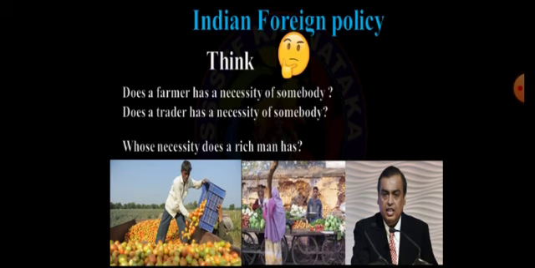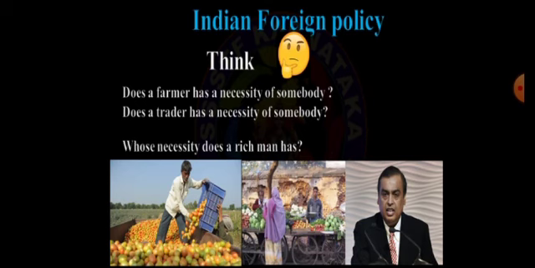For example, let me give you an example of a farmer, how he has necessity of somebody. When a farmer is producing goods and services, he does not depend on himself for the purpose of grazing of the crops, for harvesting, and for selling of the crops as well.